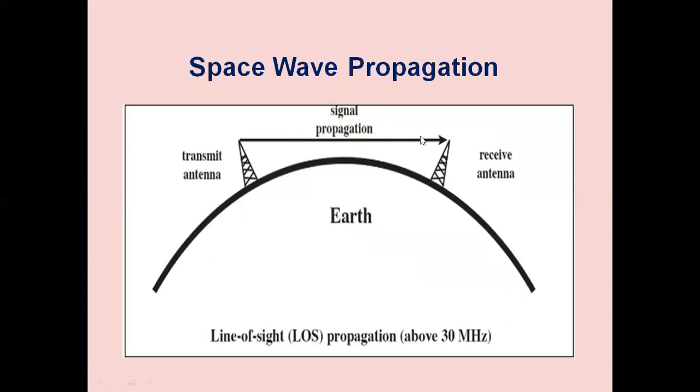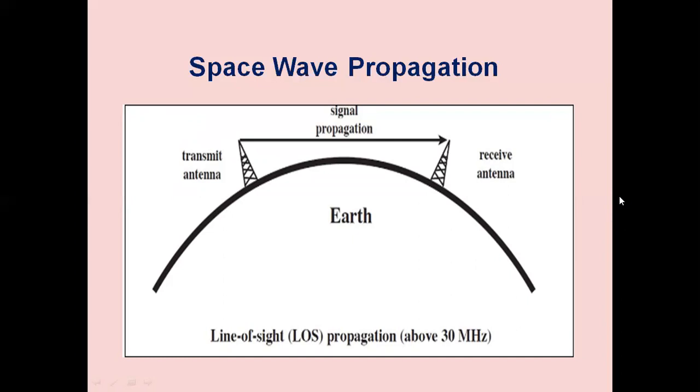The waves are directly received from transmitting antenna to the receiving antenna, and sometimes the ground will act as a reflector. These waves are also reflected by the ground. We can receive the signal at this point. So the signal received at the receiving antenna is equal to the sum of the direct wave and the ground reflected wave mostly, and sometimes there are reflections above the level. So we can take into consideration all these to calculate the field strength received at the receiving antenna.